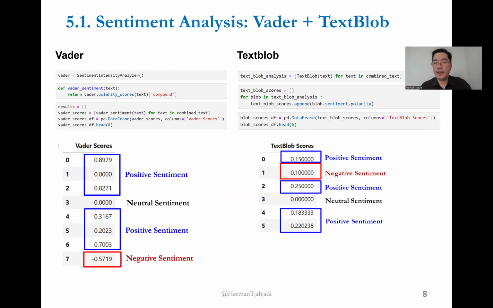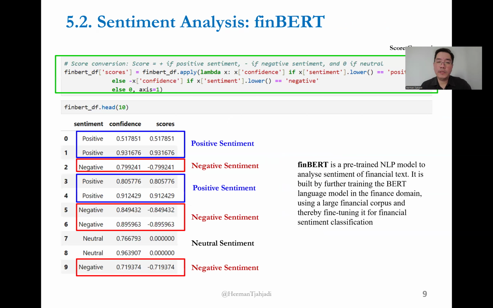And this is how we do the sentiment analysis. Vader and TextBlob return single scores. For positive sentiments, they will return positive scores. For neutral, they will return zero. And for negative sentiment, they will return negative scores. So it's very simple. FinBERT will return a sentiment and the confidence level of the sentiment, so we need to do some score conversion.